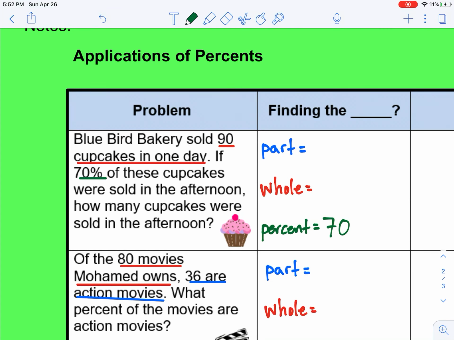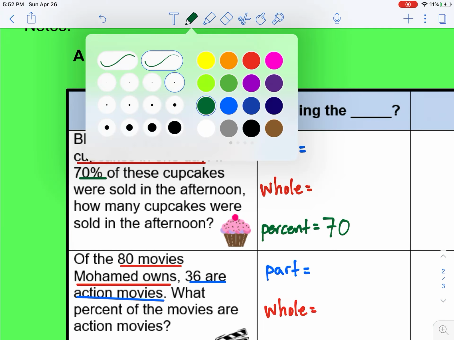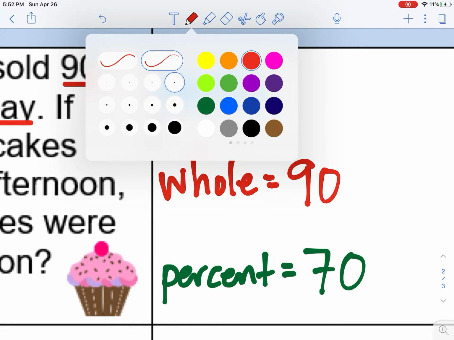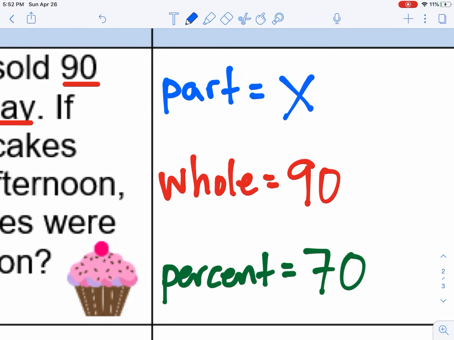Now we also have the number 90 there that we need to decide if that's going to be the part or the whole. So we need to take a look at the context of the problem to decide where it's going to go. So the problem is telling us that Bluebird Bakery sold 90 cupcakes in one day. So that's all of the cupcakes that they sold total in one day. So that's going to be the whole. Which means part is going to be our variable.